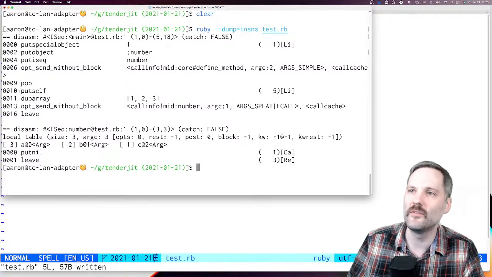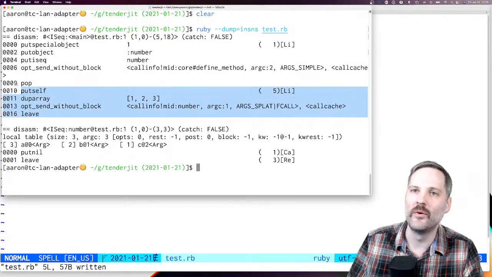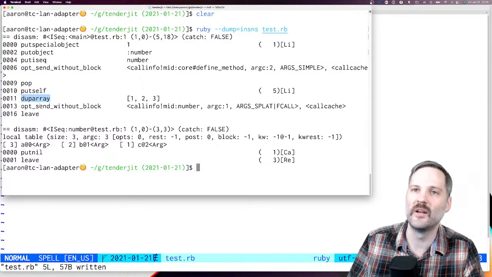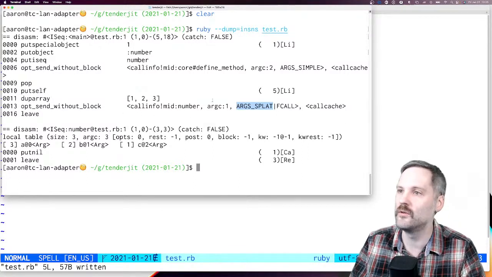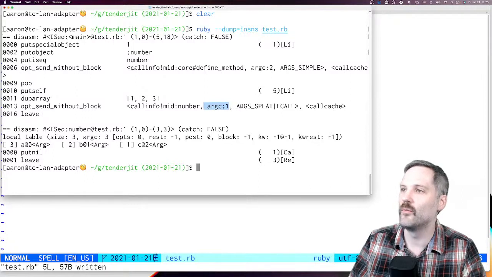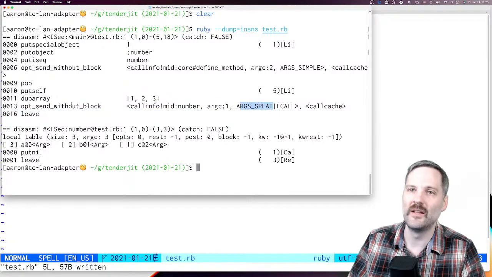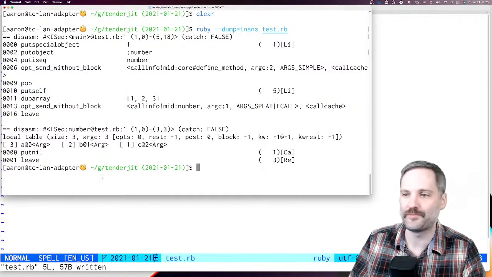So here is the actual call. We're gonna do put self and then a dupe array and an op send without block, and we get argc is 1, and then we're doing a splat on that. So we have 1 argument and 1 splat, and that's being sent to self.